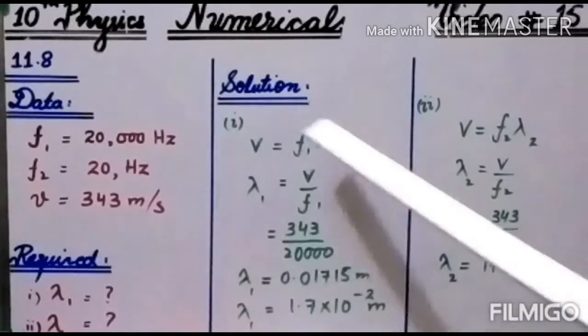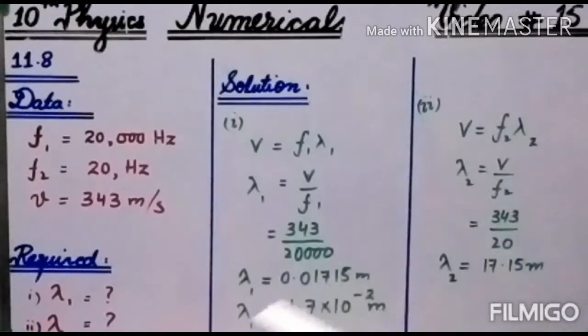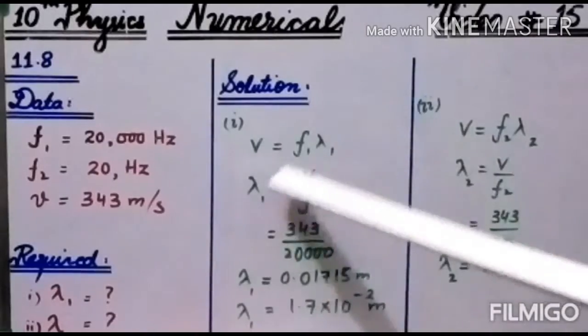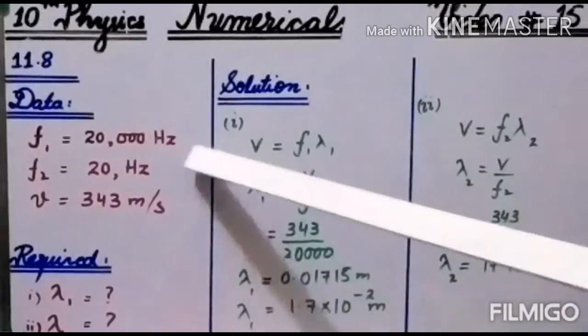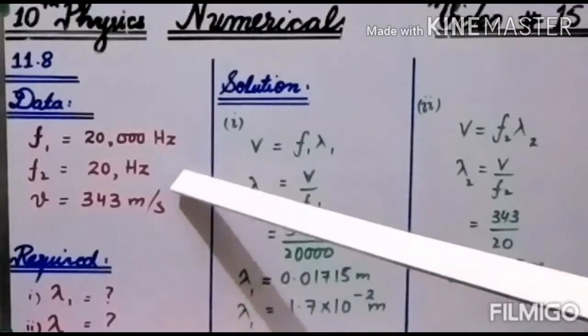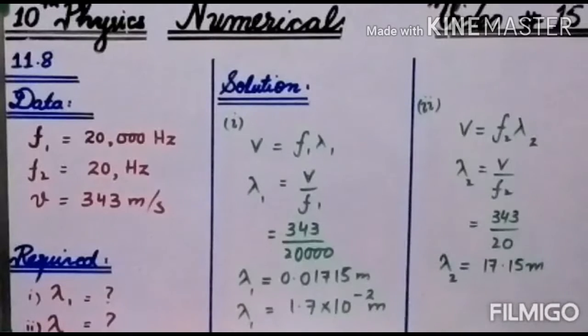Now put the values and get the answer. The lambda 1 will be 0.01715 meter or 1.7 into 10 power minus 2 meters. On the other hand, we will be using V is equal to F2 lambda 2 as speed is same for both the frequencies, so it will be only V. Lambda 2 will be equal to V by F2. Now again put the values. The wavelength of this frequency will be 17.15 meters. From this numerical, we learn that higher frequencies have smaller wavelength and smaller frequencies have higher wavelengths.